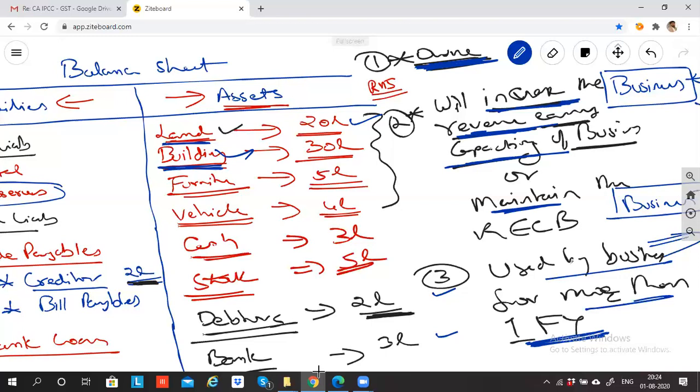Yes, boss, you're asking something in between. So what if we take it on rent? That is different. Rent means you pay rent, so you don't own it. So the first point itself has failed. So the rent you pay will come to your expense in your trading and P&L account.